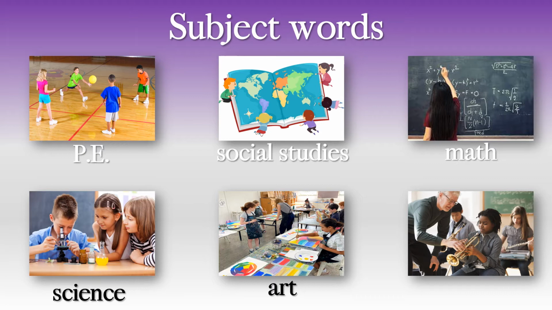And the last one. Now this teacher is showing this student how to play a trumpet. I can see a girl with a flute, another boy with a saxophone at the back. What is this subject called? Music. Okay, these are our 6 subject words that we must know from Unit number 7.